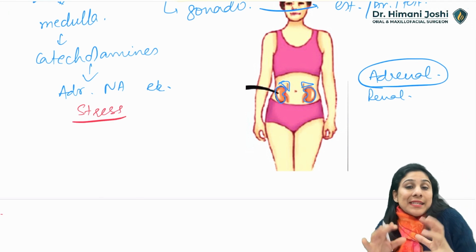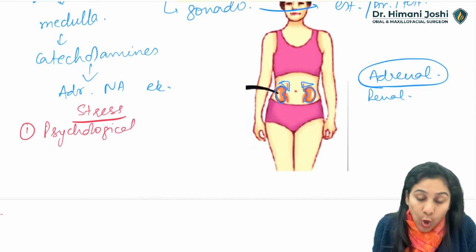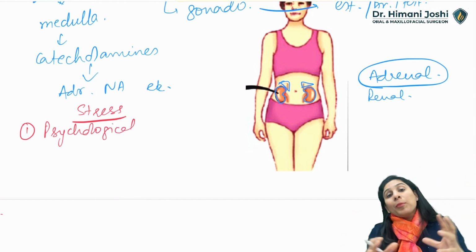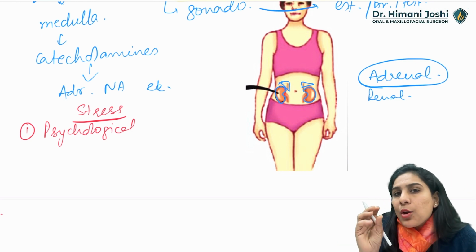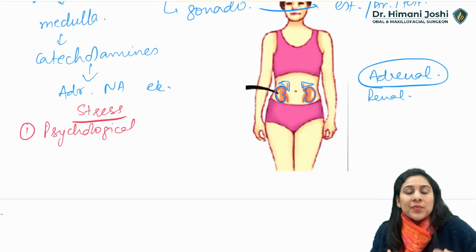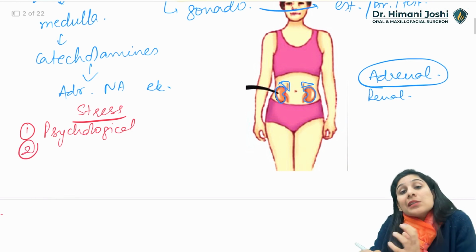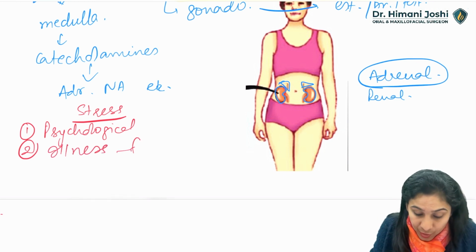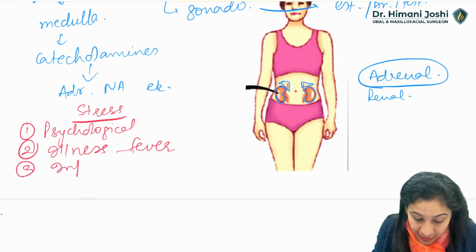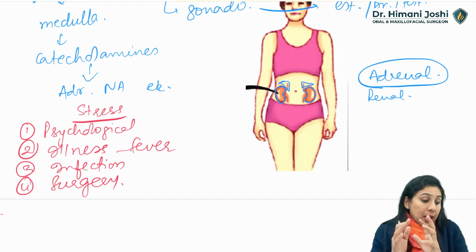In normal terms, when we say stress, we mean psychological stress or tension. Stress matlab bahut tension hai. Yes, that is a little bit of stress which generates some imbalances in the body. But the major physical stresses on the body are illness, fever, infection and surgery.